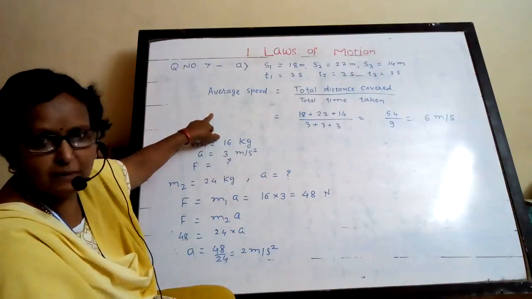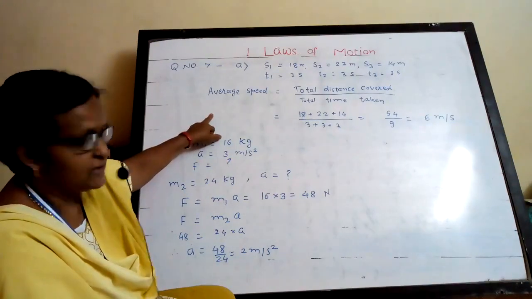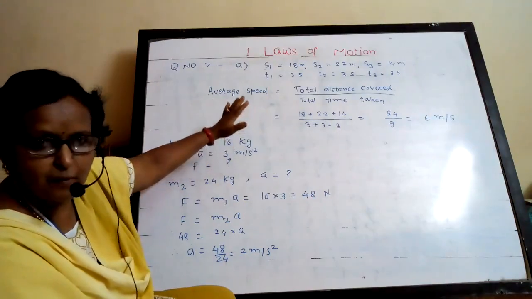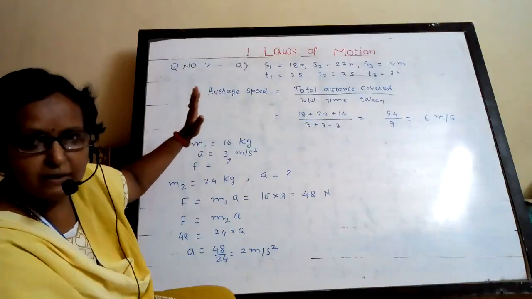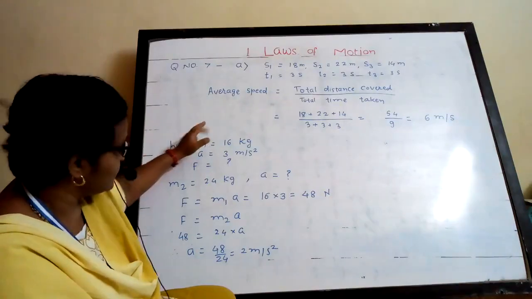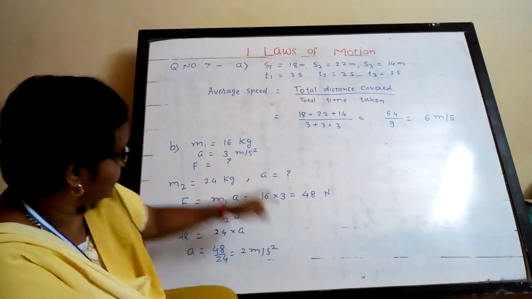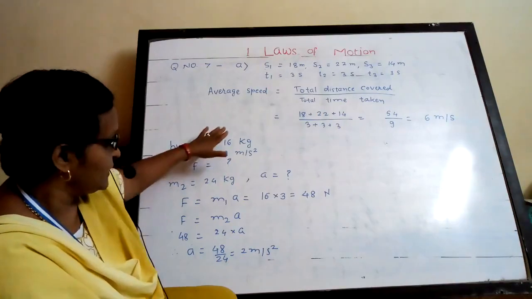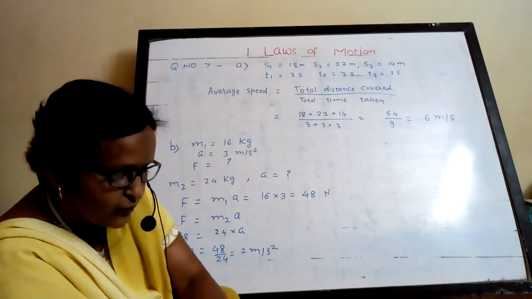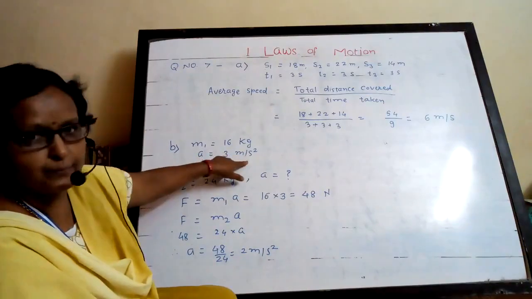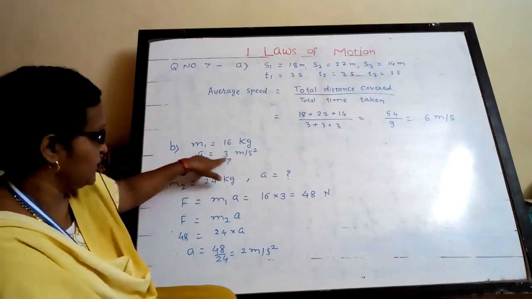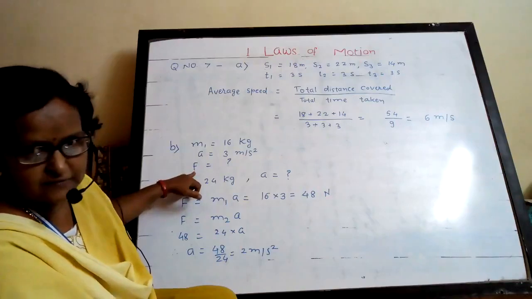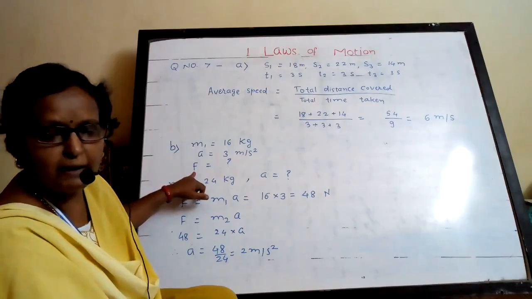Such types of examples can be asked for 2 marks. If you remember the formula well and calculate well, you will get 2 marks. It is compulsory; 1 or 2 problems can be asked in the examination. Now what is the second? An object of mass m1 is 16 kg, moving with an acceleration of 3 meters per second square. So a is given as 3 meters per second square. Then what is asked? Calculate the applied force. F is asked. You know the formula, F is equal to m into a.